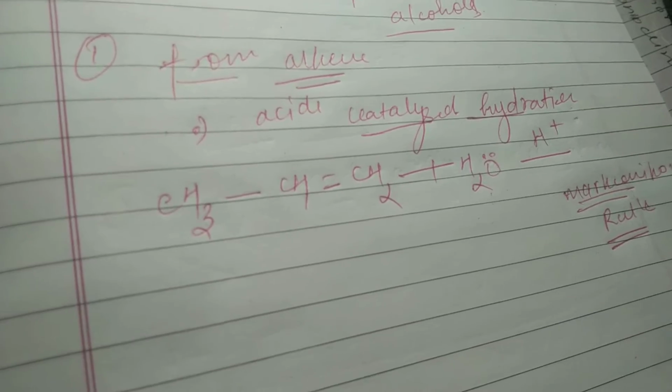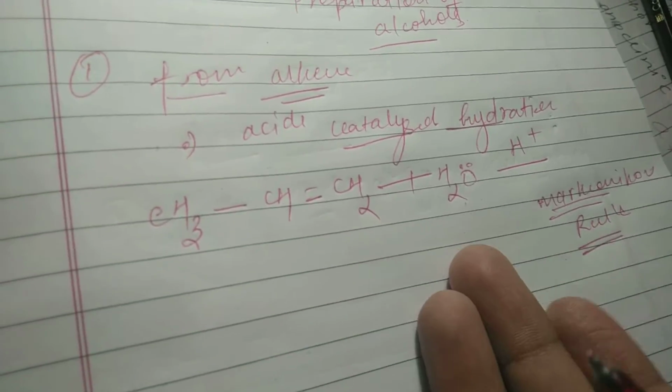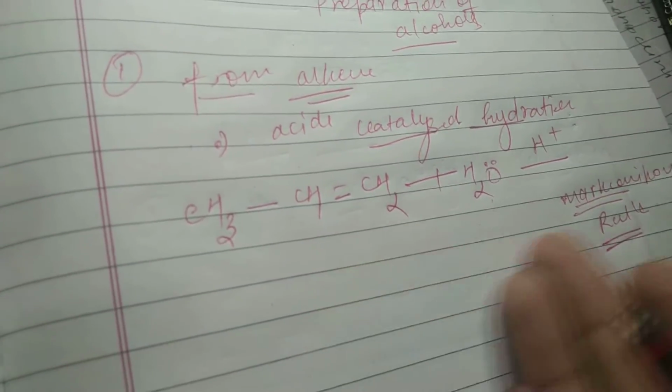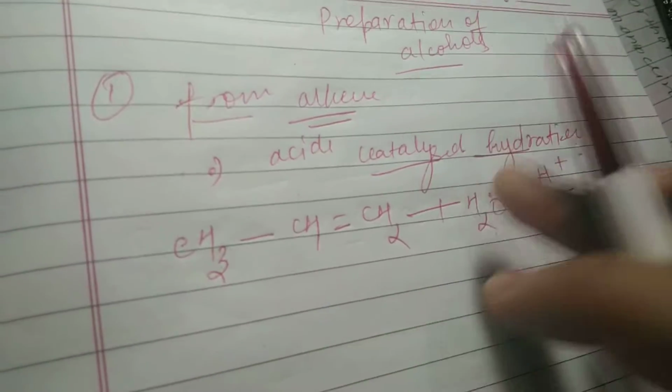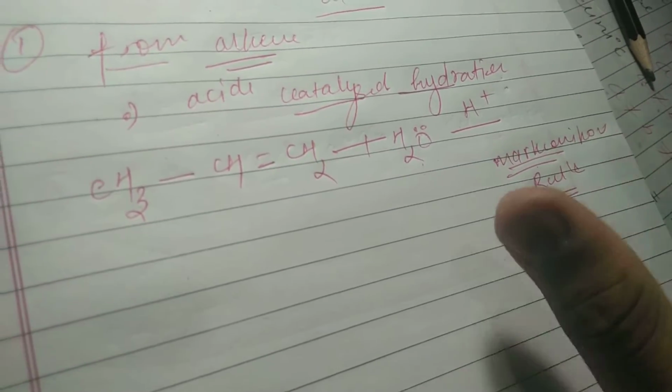So whenever in BITSAT or JEE you get some question, they will not ask this reaction because it is very simple. Just you have to do the substitute addition. So this is generally an addition reaction. Okay. So what we will do? We will just apply Markovnikov rule.